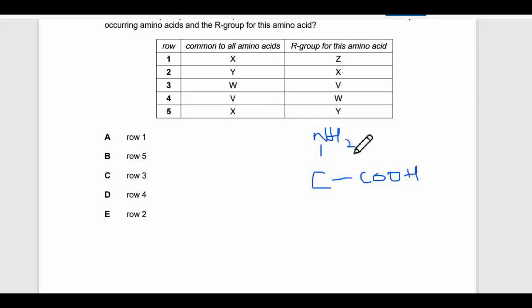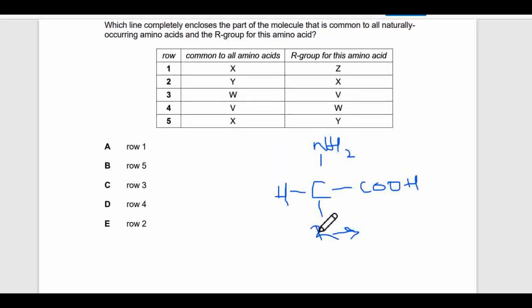On the other side, there is an H, hydrogen. There is always not a group, but a single hydrogen atom. And on the fourth side, there is an R group. This R group is always different in each amino acid, and it is the group we use to identify the amino acid, and the rest are always the same no matter which amino acid it is.